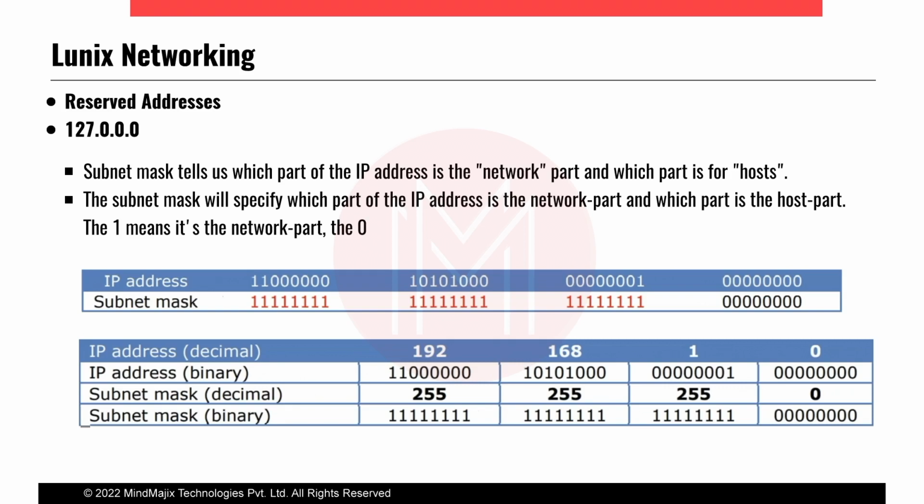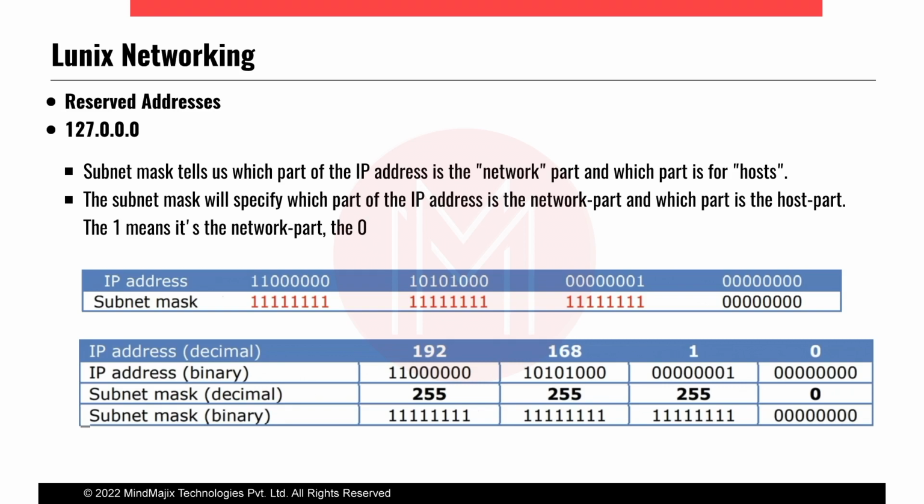Initially I mentioned the classification going on, like class A, B, C, and D. That is on the basis of how many network parts you have and how many host parts you have. That will decide what subnet mask you have to use. Here I have taken the 192.168.1.0 IP address, and this is the binary representation of the IP address.